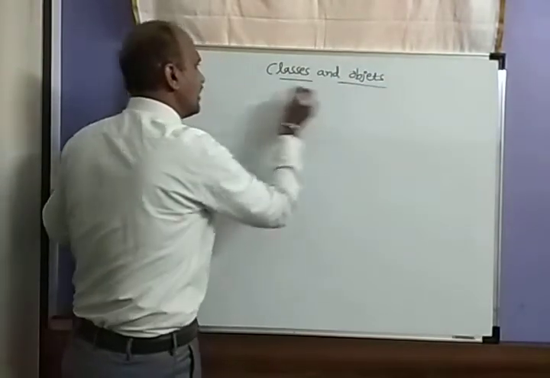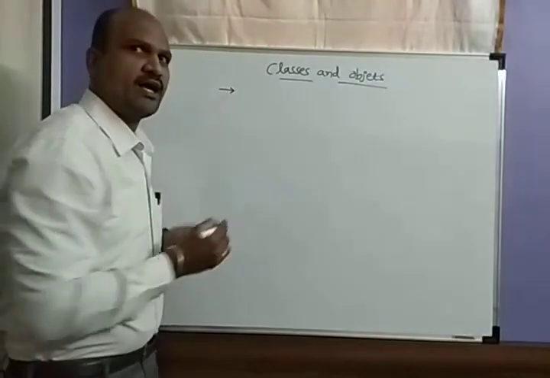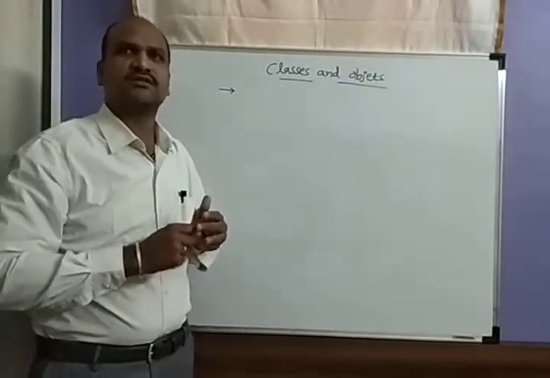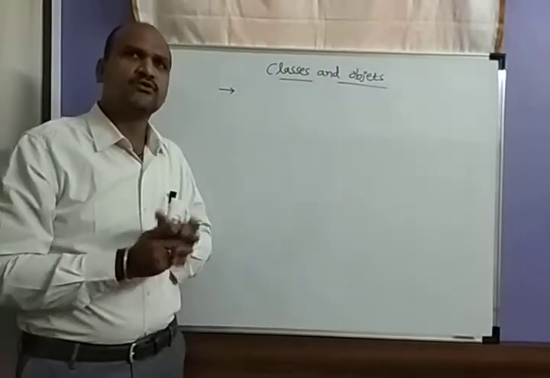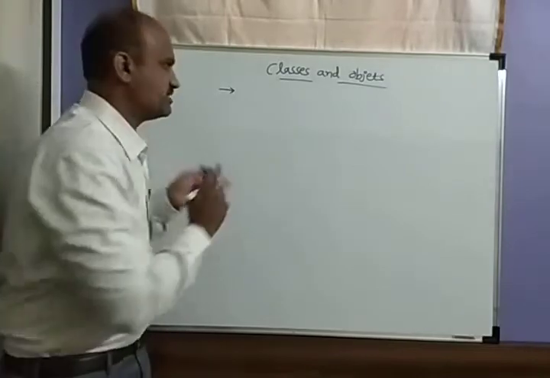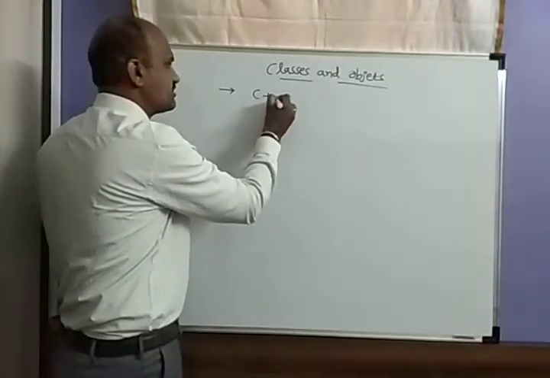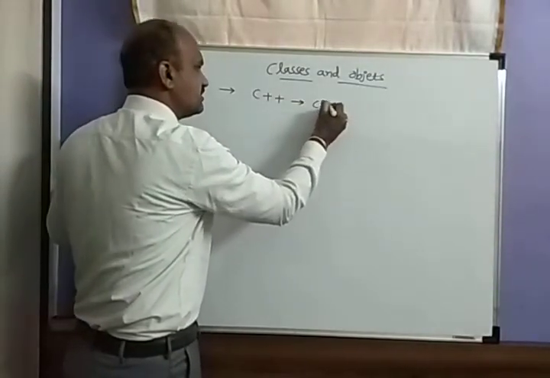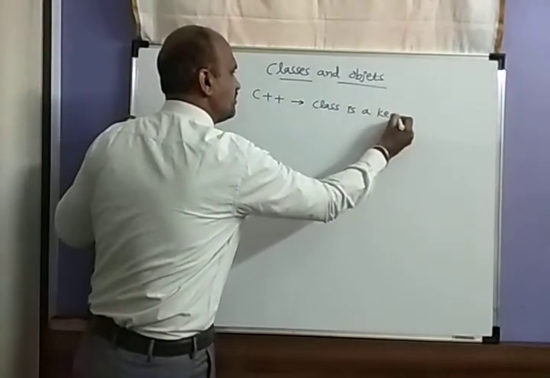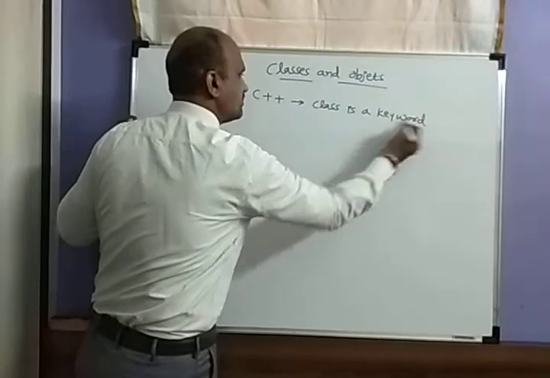So as I told you, a class is a declaration which defines your different objects. A class is a very powerful keyword. In C++, class is a keyword. Keyword means it is a reserved word.